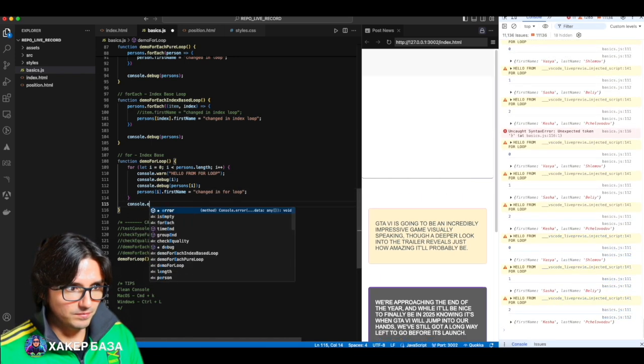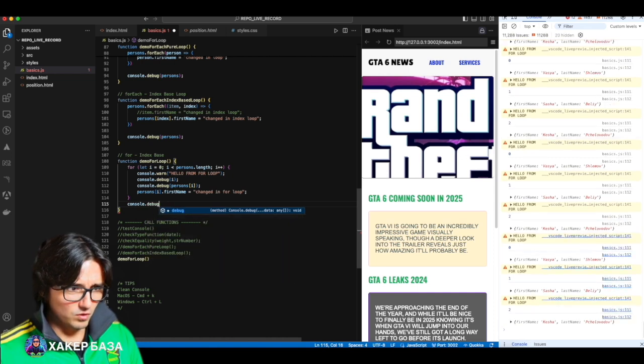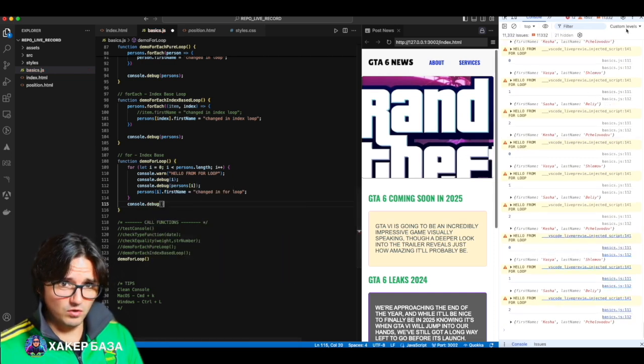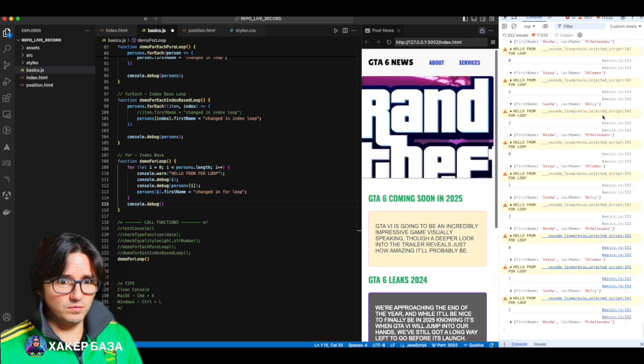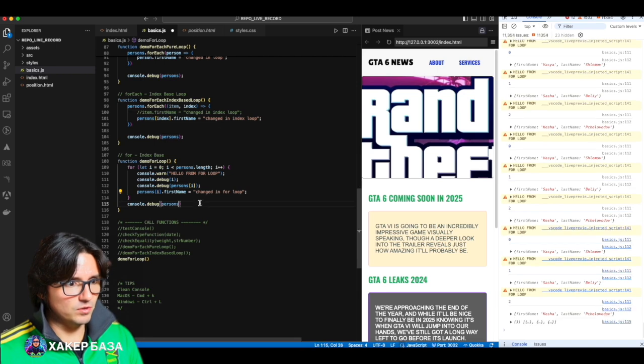Console debug. Print to console, there. End of log, I turned off. There's so much printed with this server. Therefore, I print smoothly in console debug. And now I printed persons.